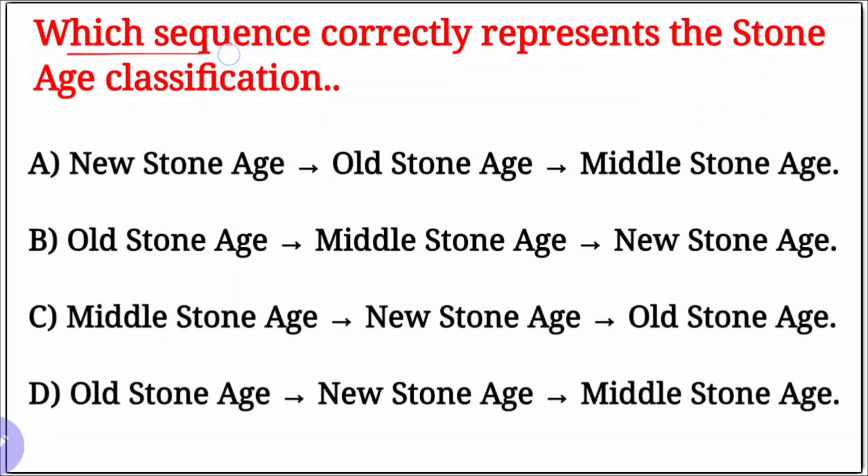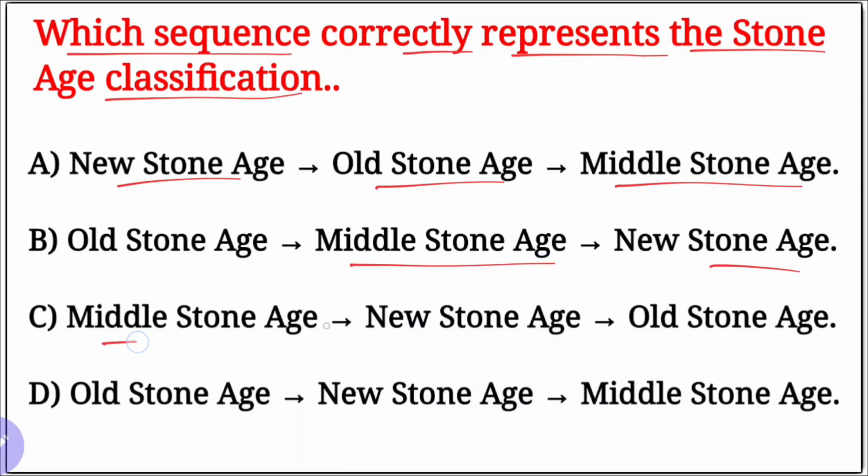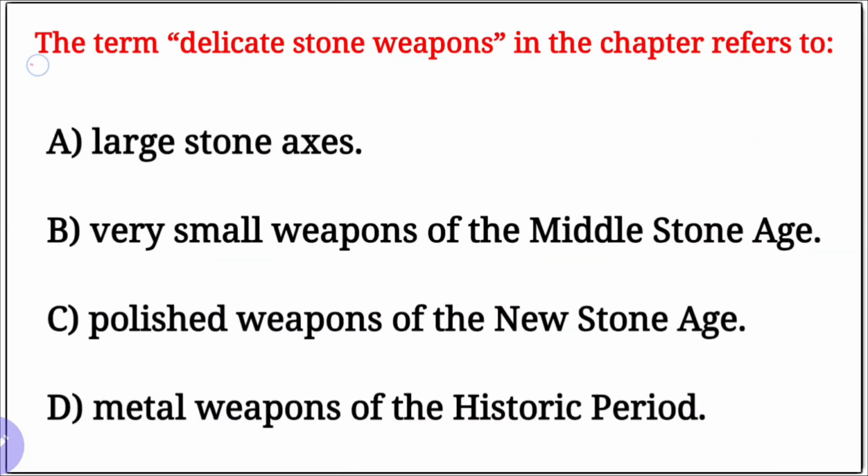Next question. Which sequence correctly represents the Stone Age classification? Options are here. A: New Stone Age, Old, Middle. B: Old, Middle, New. C: Middle, New, Old. D: Old, New, Middle. It is a very easy question. First Old, then Middle, and New. The term delicate stone weapons. Stone weapons are delicate.